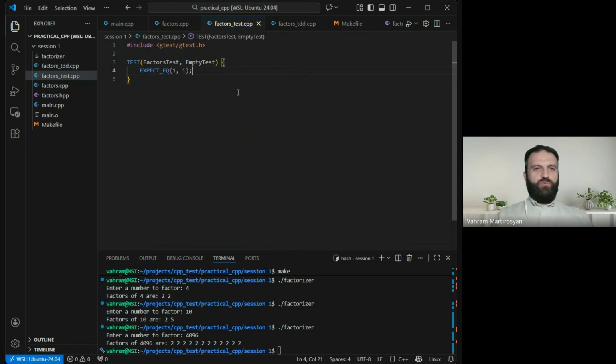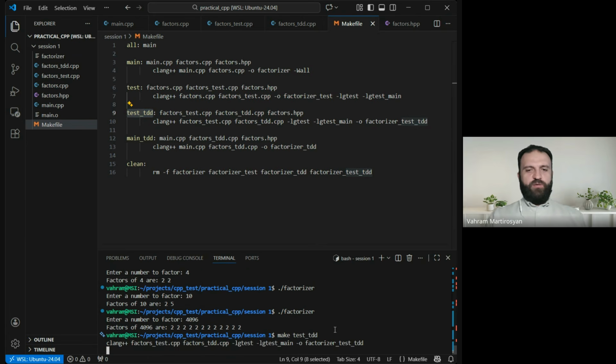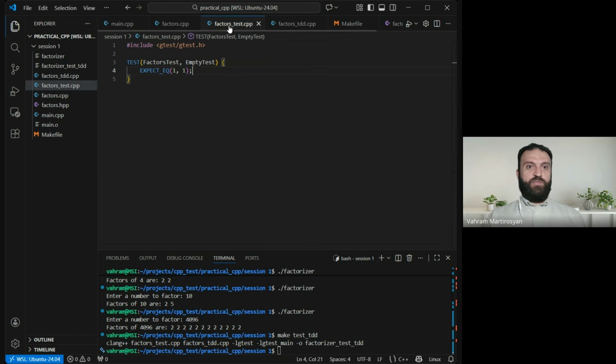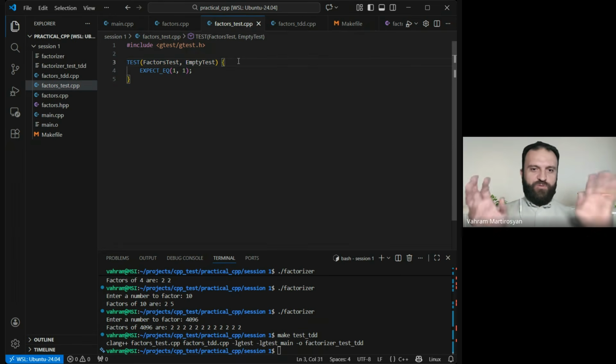We are going to create a new environment, factors test CPP, and in the make file, we have a separate target for that. It is called test TDD. Okay, so I will do make test TDD. Just let's make sure what it actually performs. It depends on factors test CPP and factors TDD. We have never used them, and of course the HPP file is going to be with us. It is the same prototype, but we didn't touch these two. They are actually empty. So this is the test. It just contains an empty test, which makes sure that the testing environment is ready.